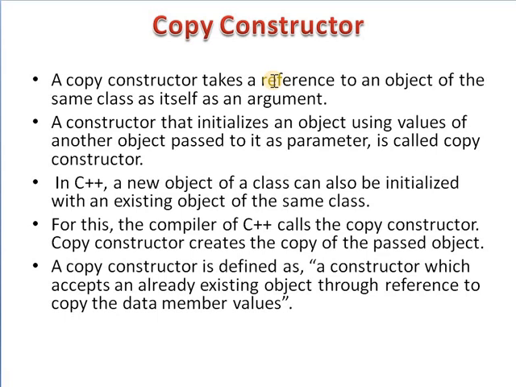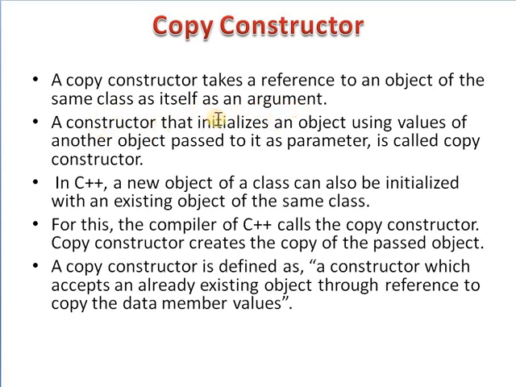Next, the last type of constructor is the copy constructor. A copy constructor takes a reference to an object of the same class as itself as an argument.